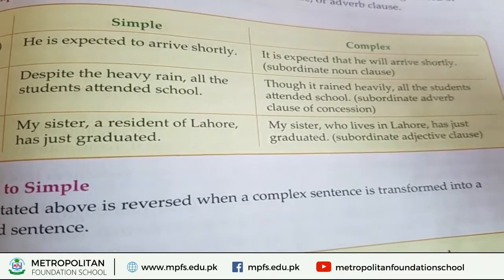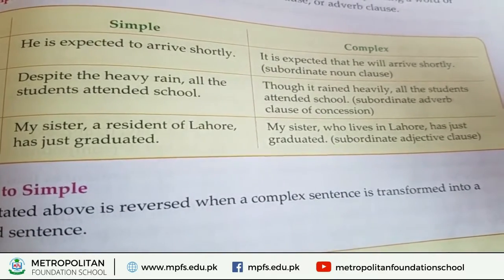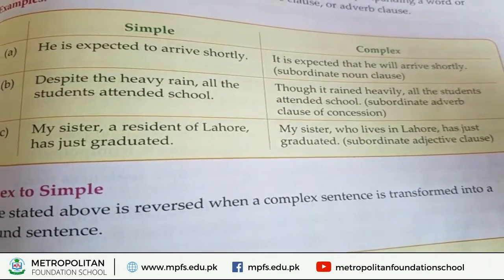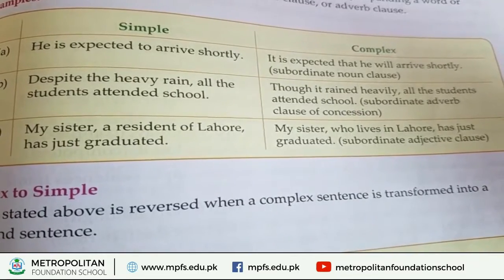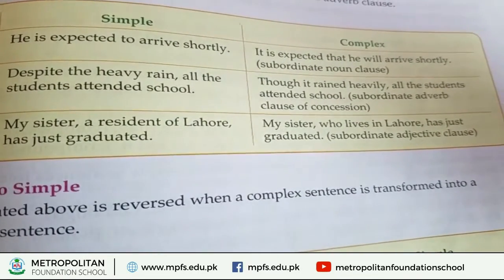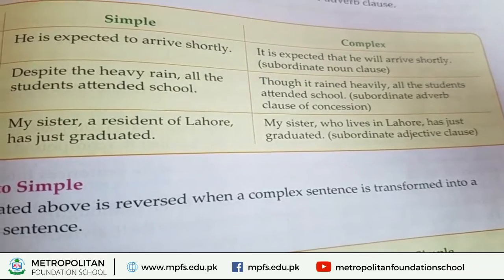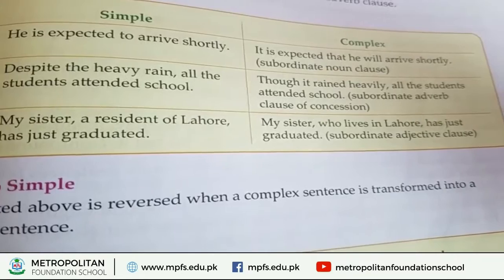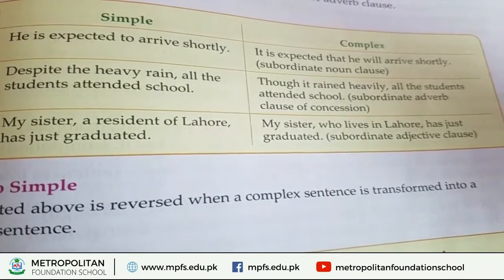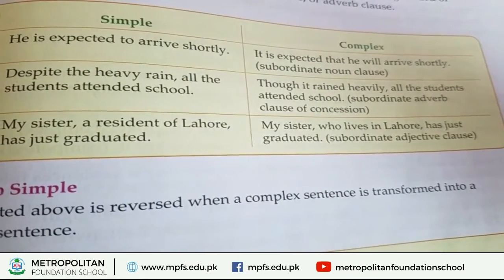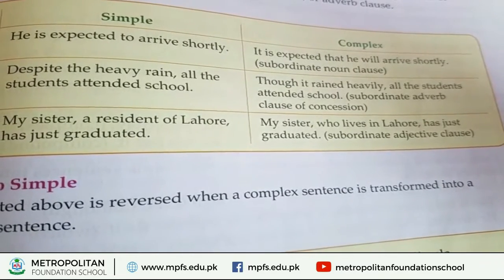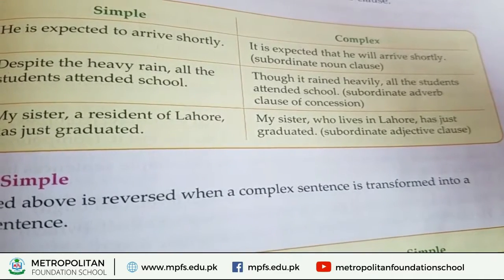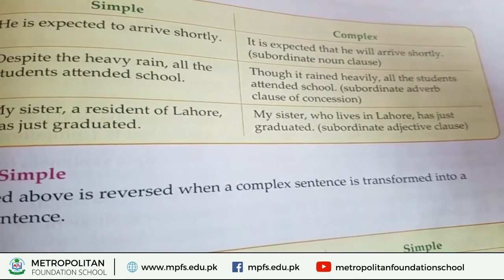Now move to the simple sentence: My sister, a resident of Lahore, has just graduated. It is the simple. Now look at the complex sentence: My sister who lives in Lahore has just graduated. So we have converted and expanded the sentence by using our own words, and the clause in that sentence is an adjective clause.